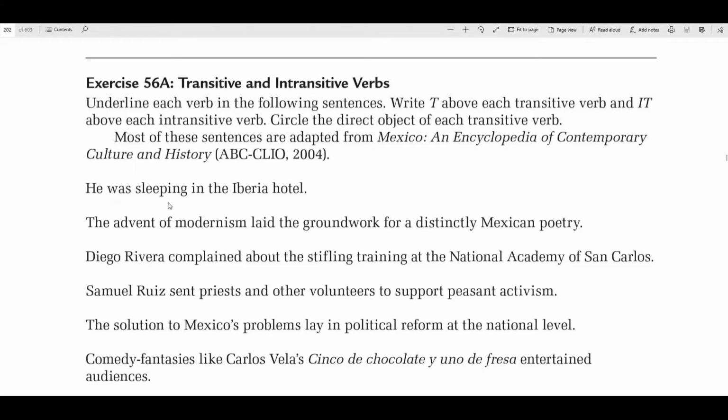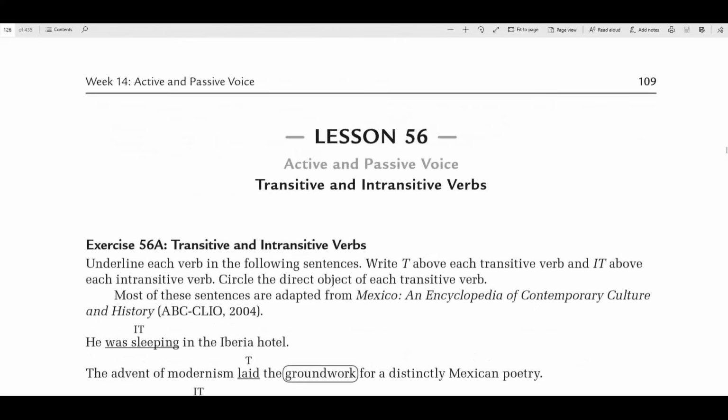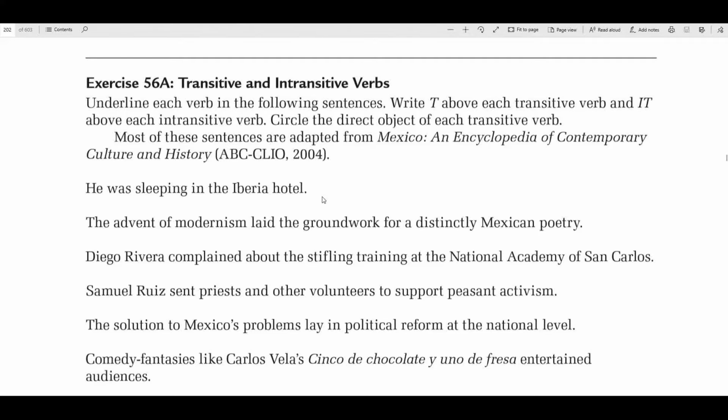So, was sleeping. He was sleeping in the Iberia Hotel is a prepositional phrase, so there is no direct object. So was sleeping would be intransitive. Now, let's check that. Yes, because there is no direct object. So you would circle or underline the verb, which is was sleeping, and put IT.